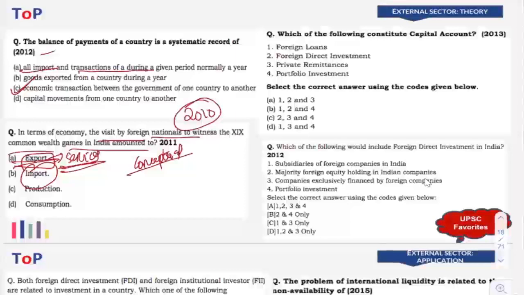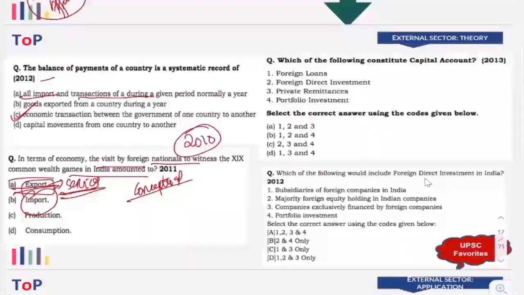Clear? Now next is, which of the following constitute capital account? Again, you can draw that particular aspect here. Now, what does capital account mean? It means something that is long-term in nature.